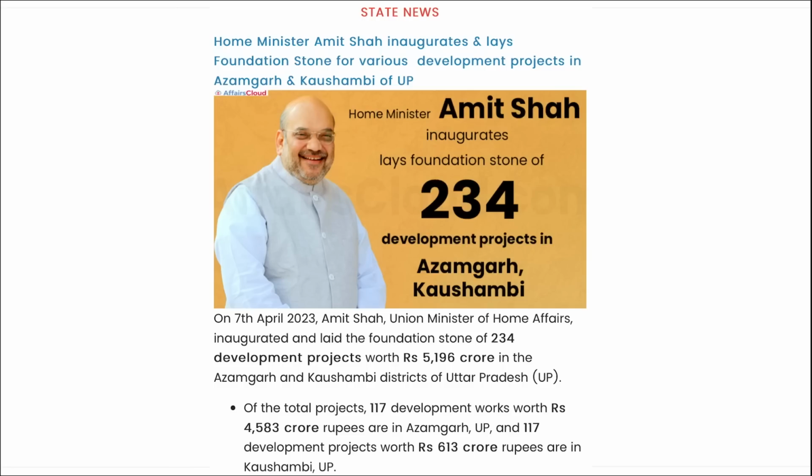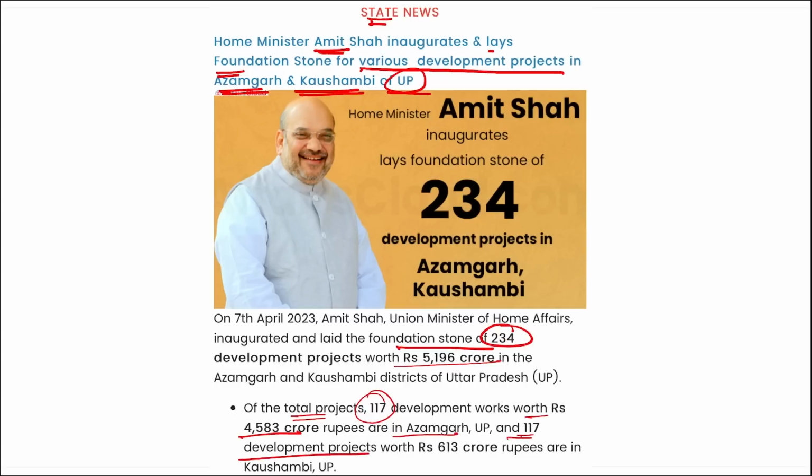Next is your state news. Home Minister Amit Shah has inaugurated and laid the foundation stone for various development projects in Azamgarh and Kaushambi of UP. These are 234 development projects worth 5,196 crore rupees. Out of the total projects, 117 development projects worth 4,583 crore rupees are in Azamgarh, UP, and 117 development projects worth 613 crore rupees are in Kaushambi, Uttar Pradesh.